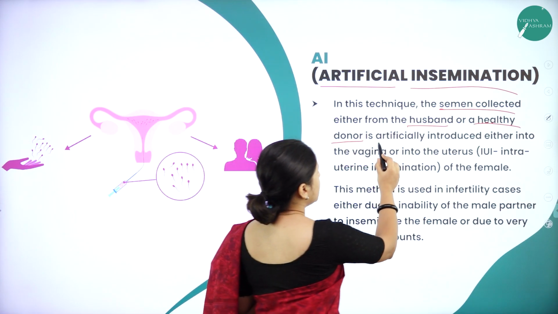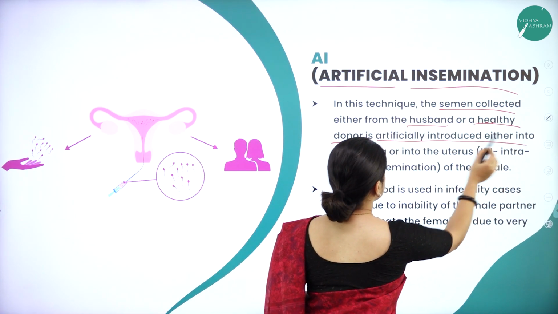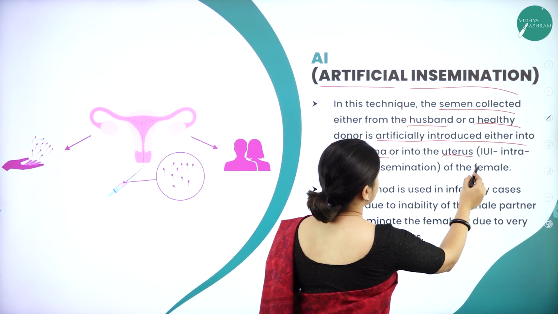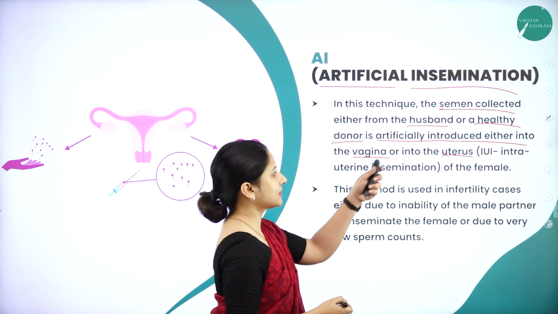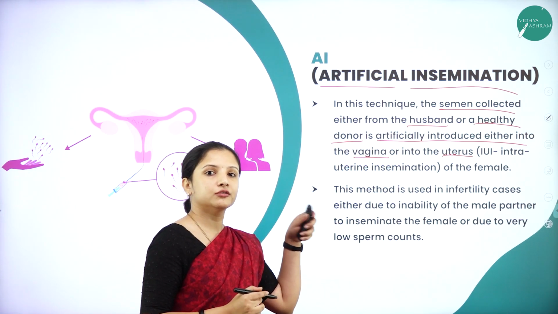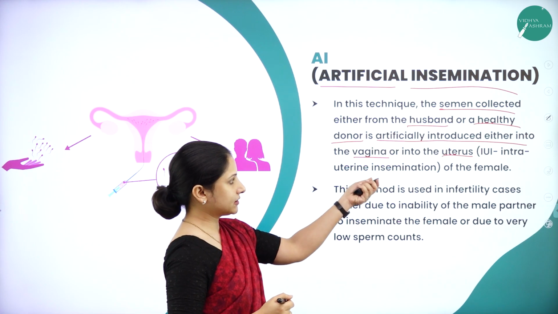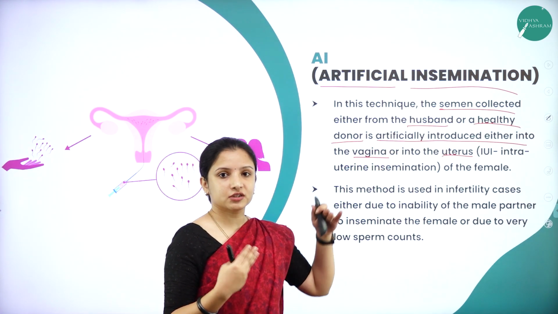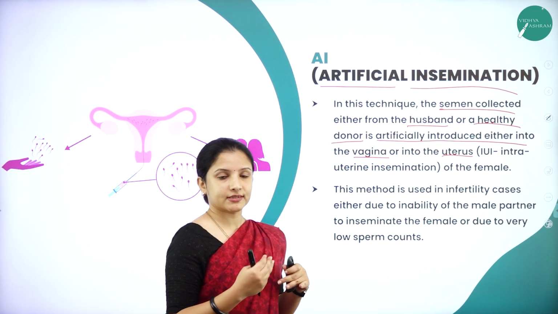And here it will be artificially introduced either into the vagina or into the uterus. So it is also called IUI, that is intrauterine insemination, because the introduction of the sperm can be done into the uterus as well.